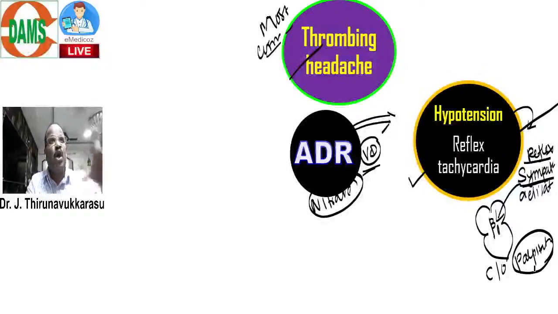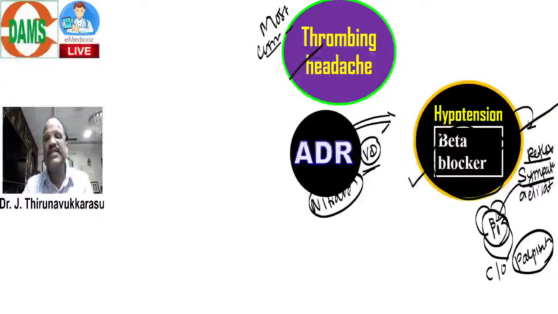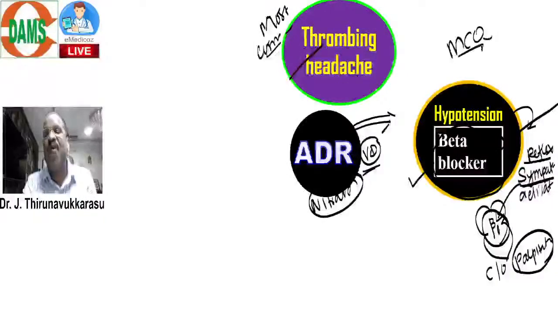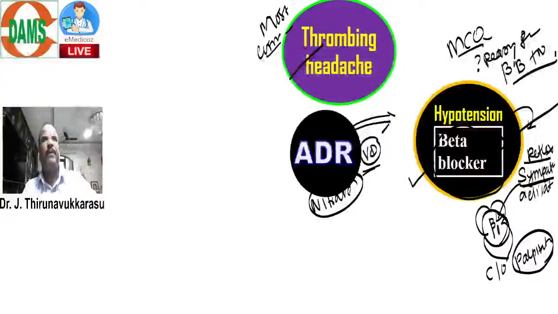So my question starts. Nitrate may cause hypotension with reflex tachycardia. To control the reflex tachycardia, I have to use nitrate along with a beta blocker. This is an MCQ: what is the reason for adding a beta blocker with nitrates? Please note the reason for adding a beta blocker with nitrate: to prevent reflex tachycardia, to prevent palpitation. That is an important MCQ. You must know.